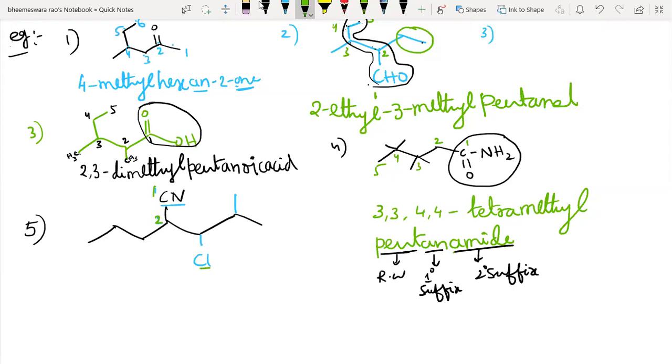Yes, it is chlorine. As I mentioned earlier, chlorine is always treated as a side chain. Now, after giving number 1, in which direction should we move for further numbering? We should move to the right hand side direction.